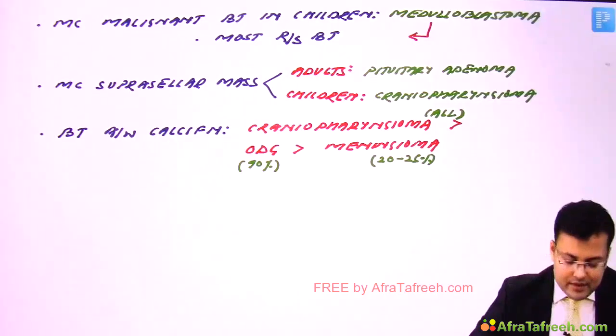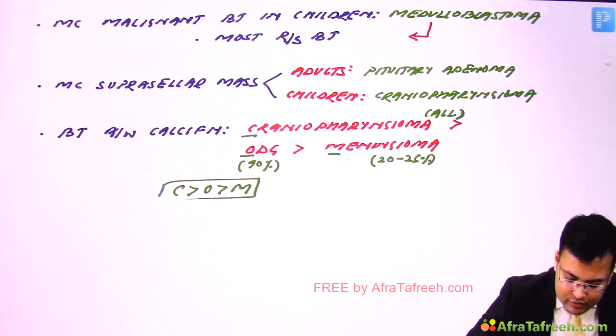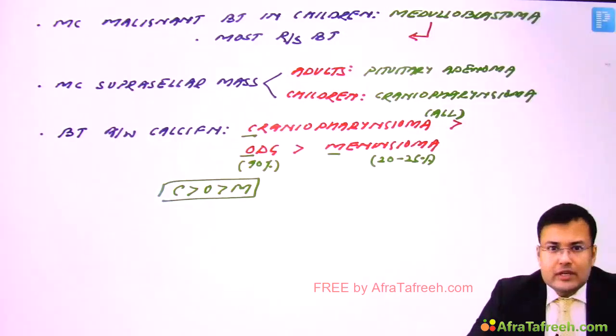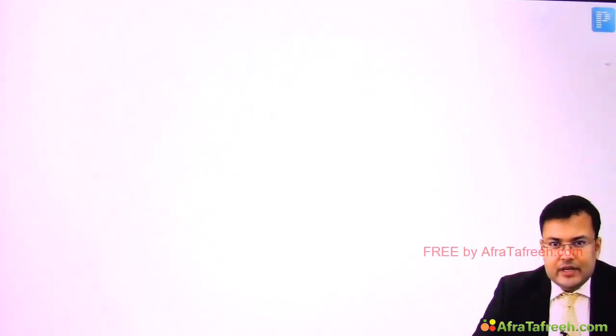So how to remember? The mnemonic is CALM. So if you have to choose one, choose craniopharyngioma. If it's not given in the option, choose oligodendroglioma. If it's not given in the option, then we choose what? Meningioma. So this was related to brain tumor.